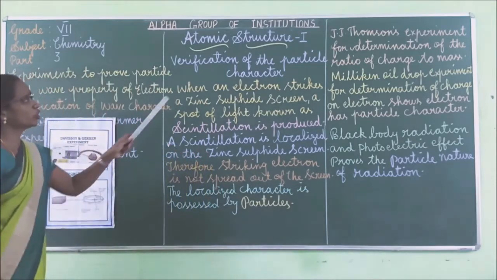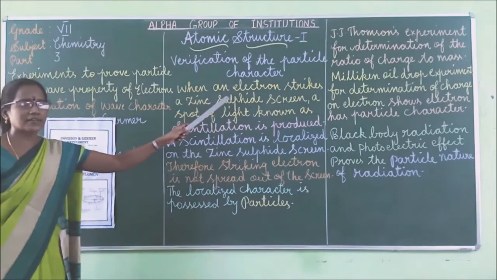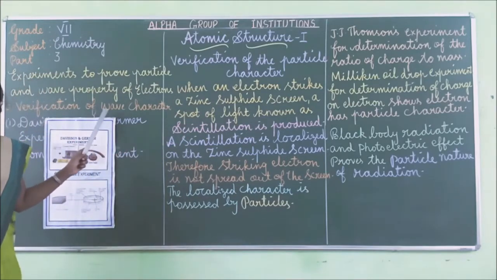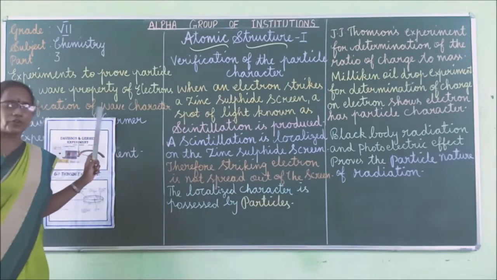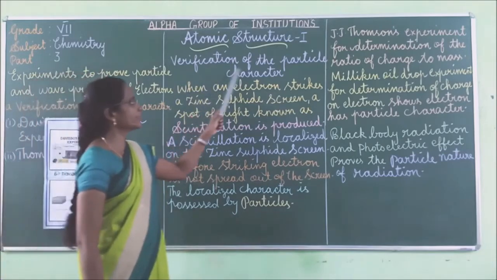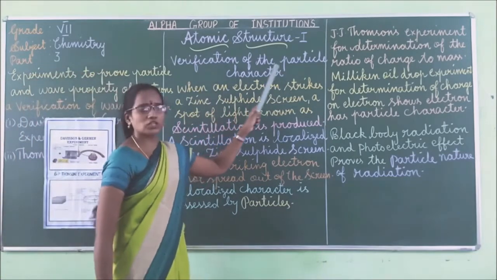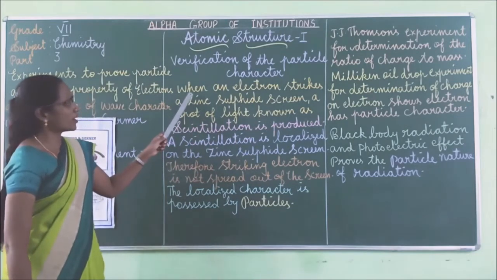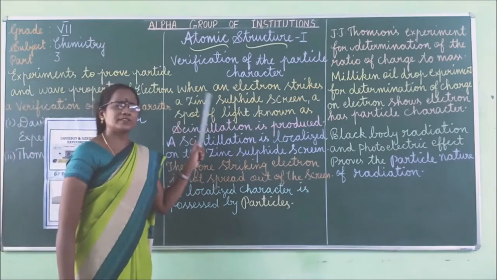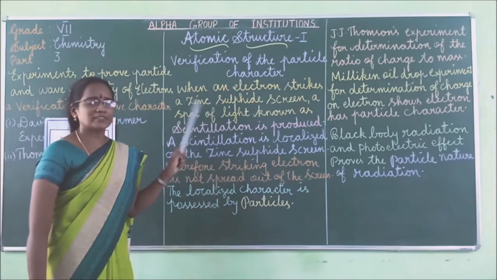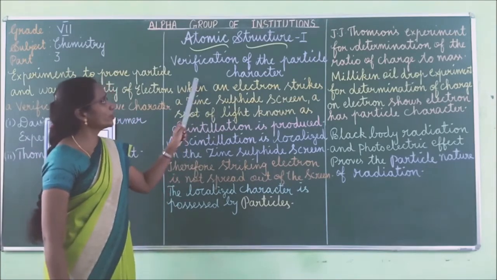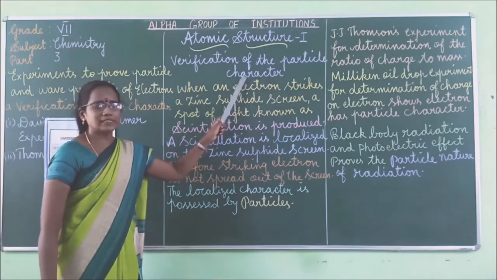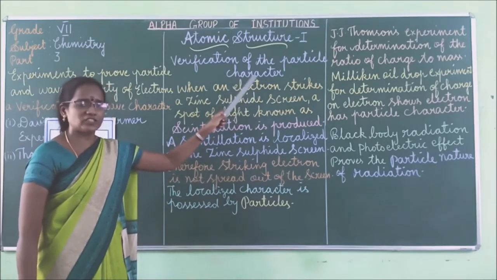Next we can move to verification of the particle character. First we discussed the wave character of electron, isn't it? Now we are going to see the verification of the particle character. Some experiments are proved based on the particle character of electron, the particle nature of electron.